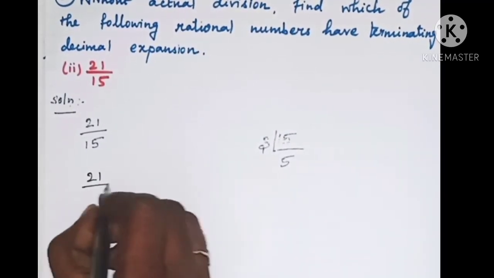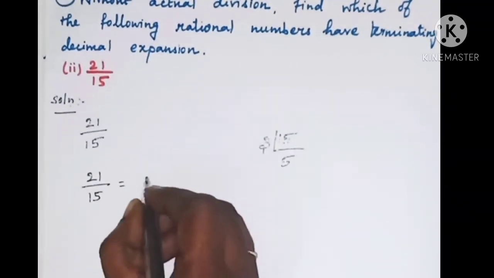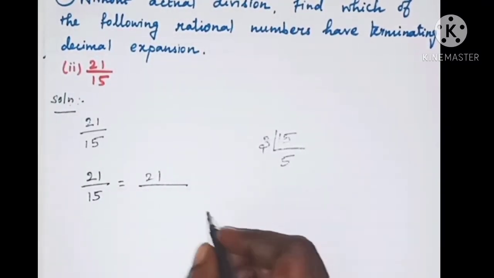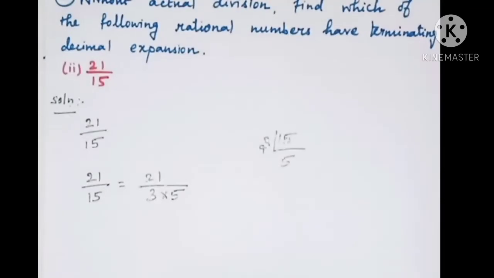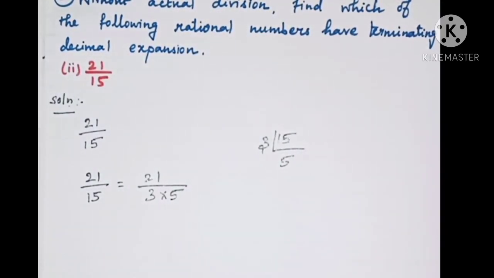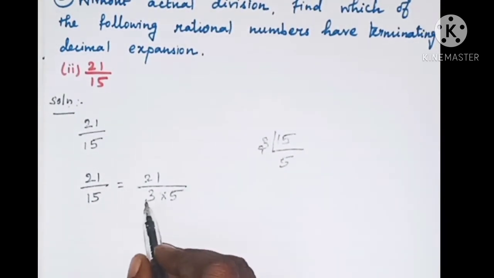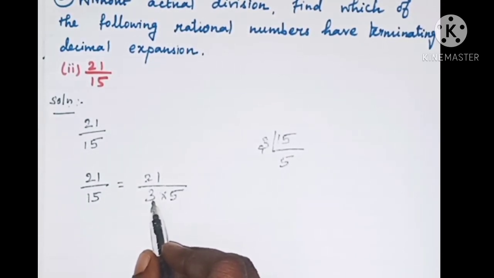So 21 by 15 can be written as 21 divided by 3 into 5. So this 21 by 15 cannot be written in the form of 2 and 5 only. Here the number 3 appears.